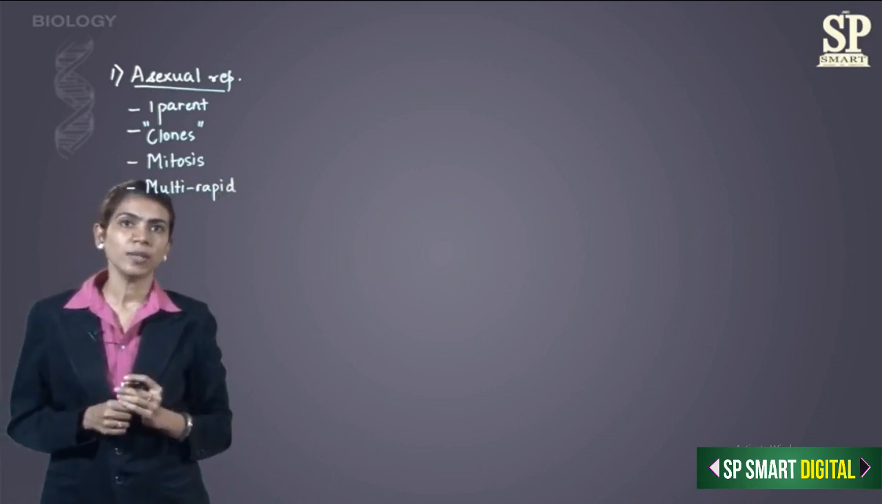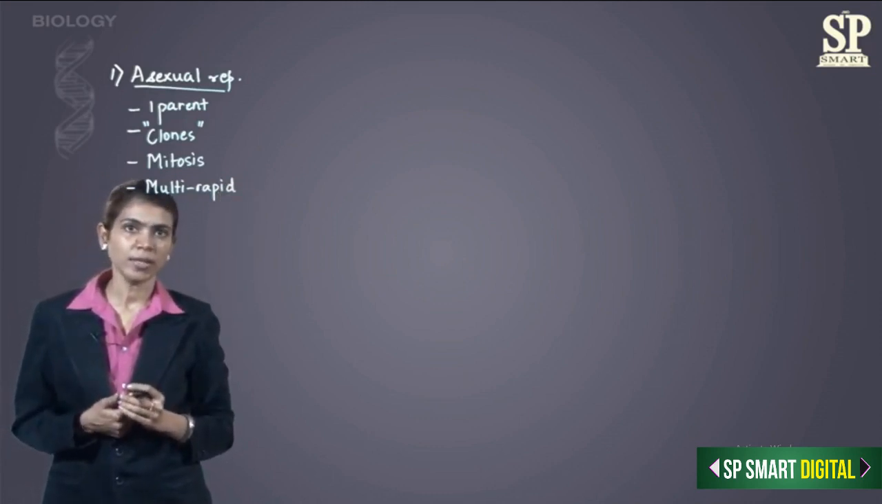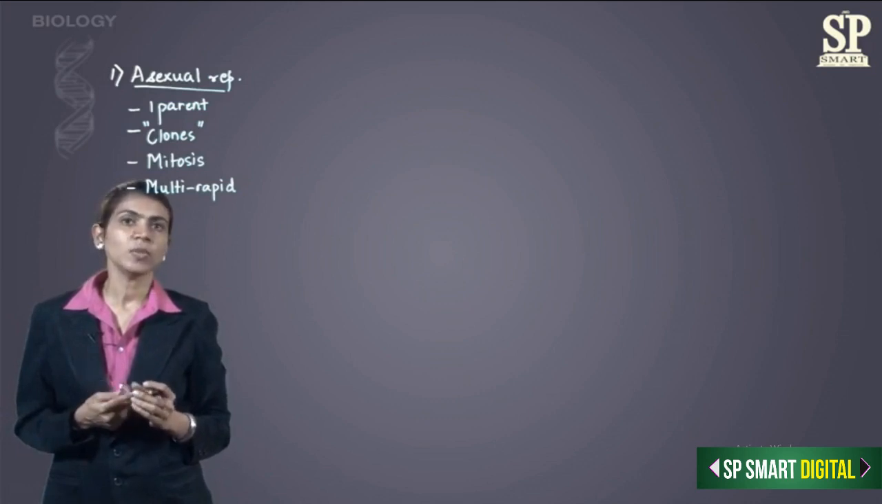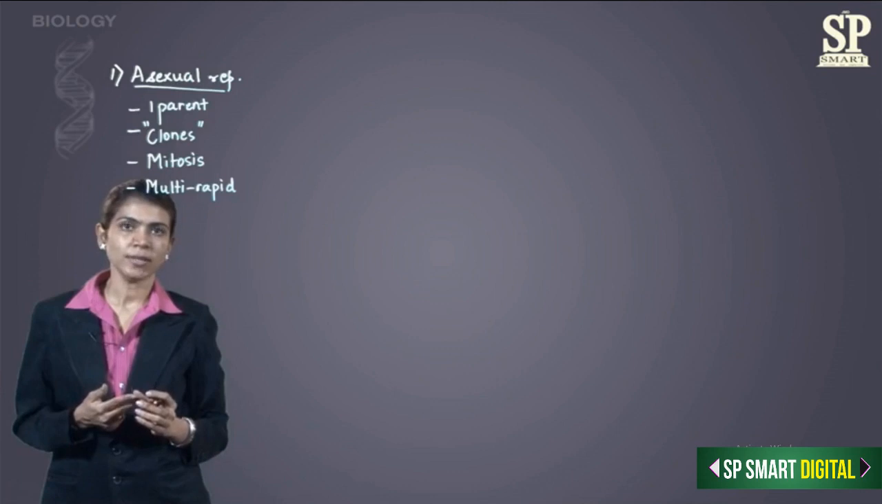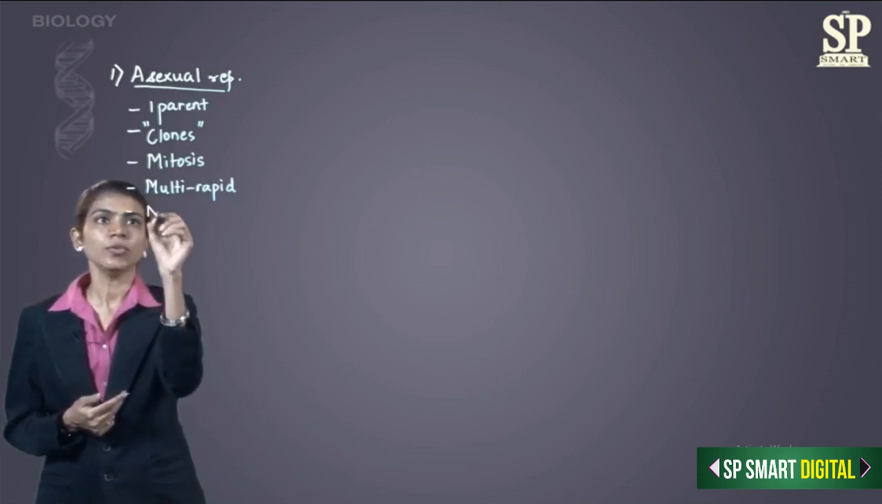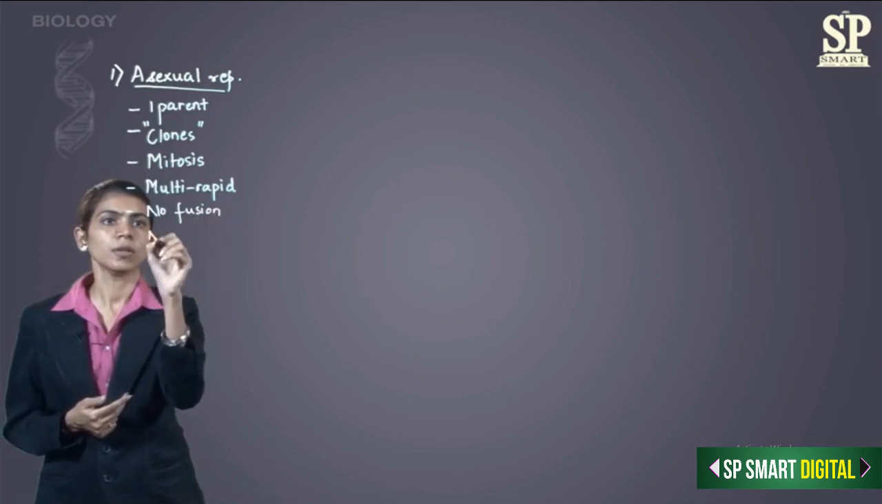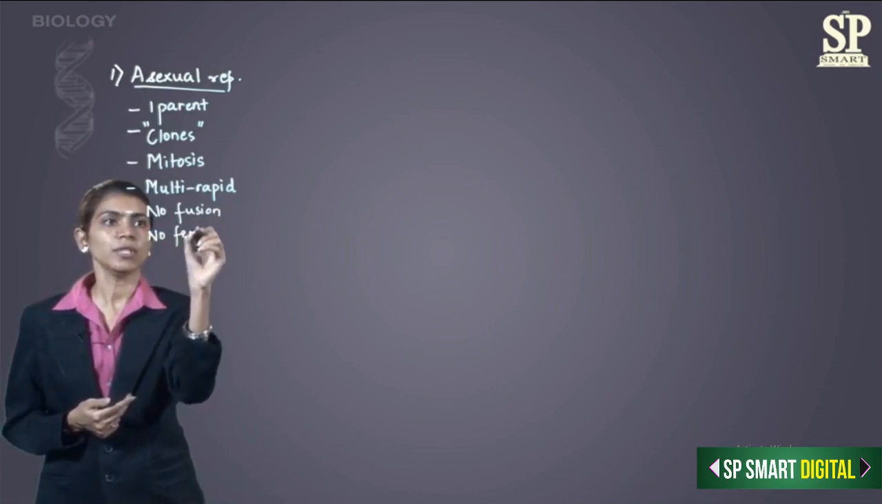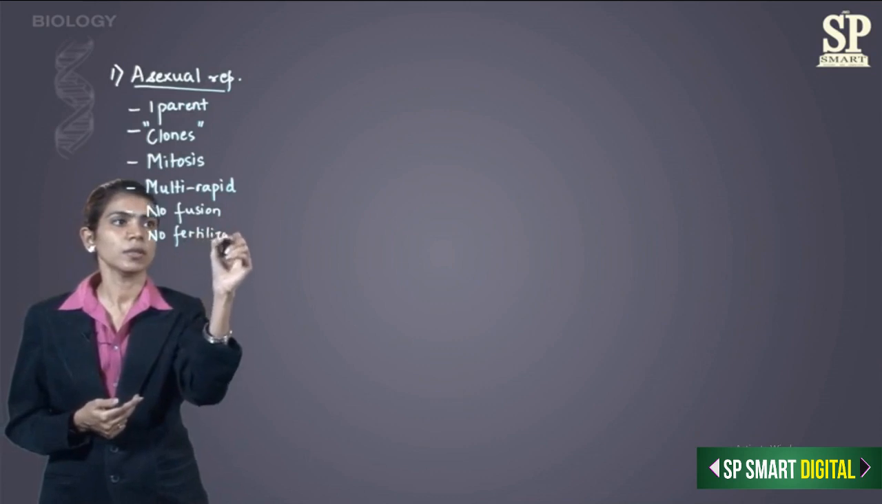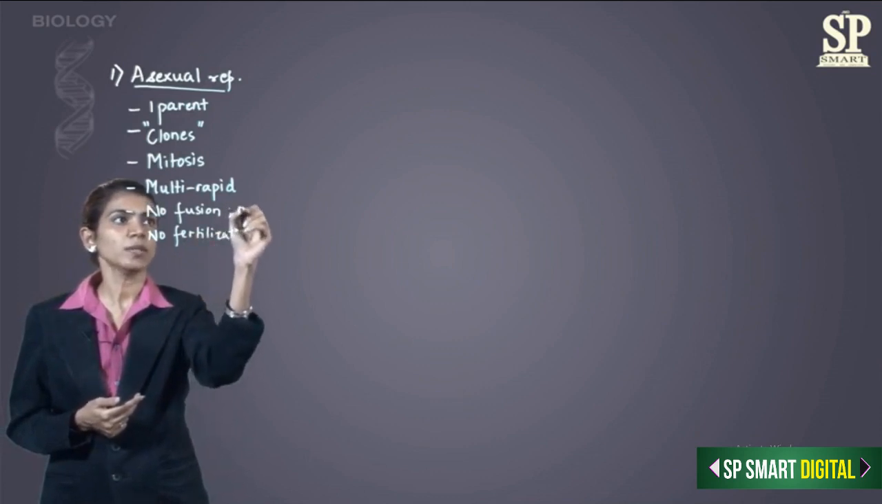Just because one parent is involved, there are no gametes. If there are no gametes, there is no fusion of gametes. No fusion of gametes means no fertilization is taking place. So no fusion, no fertilization, basically no gametes.